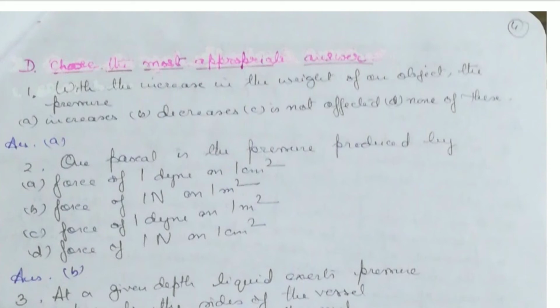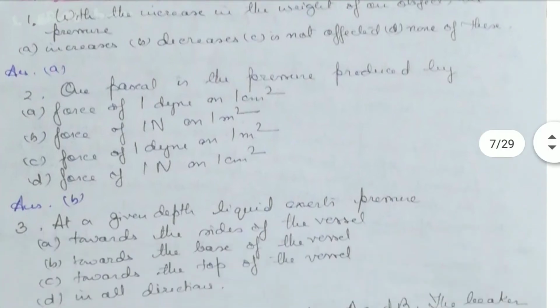With the increase in the weight of an object, the pressure increases, decreases, is not affected, none of these. The answer will be it increases. Weight increases, pressure also increases. 1 Pascal is the pressure produced by a force of 1 Newton on 1 meter square. So B is the correct answer.